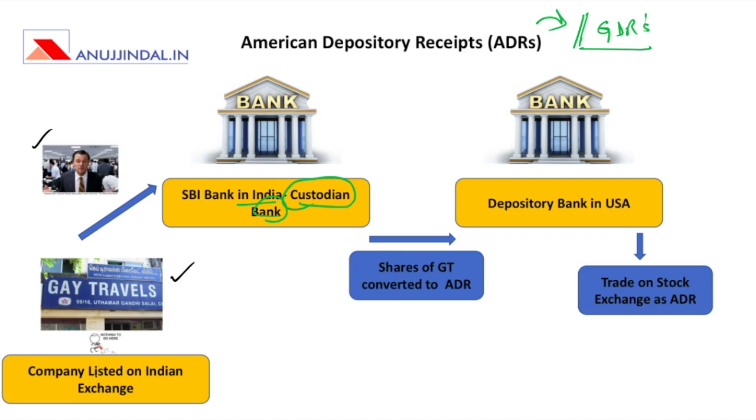Now this company is listed on the Indian stock exchange, but the company is either willing or not willing to get registered with a stock exchange in the USA, that is, let's say Nasdaq or New York Stock Exchange.